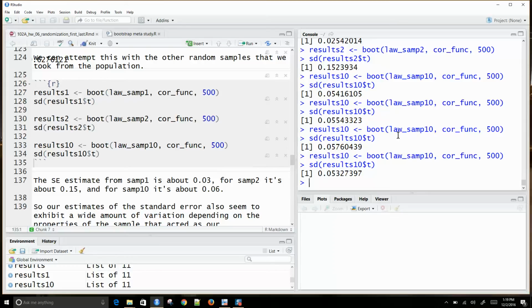Bootstrap is a useful tool in estimating the standard error based on the sample that you have, but it's only going to be as good as the sample that you have, which according to